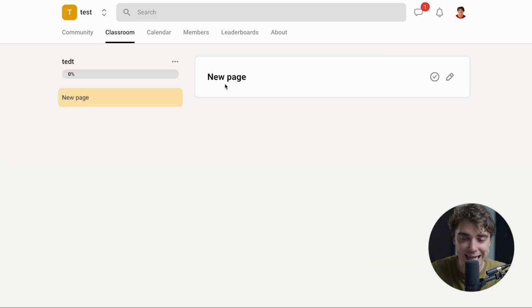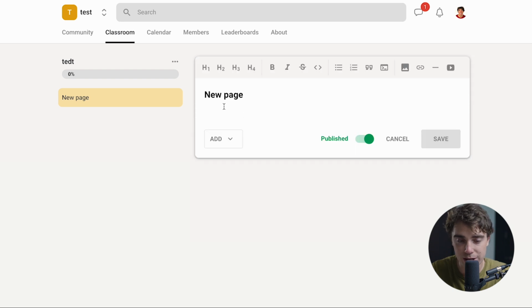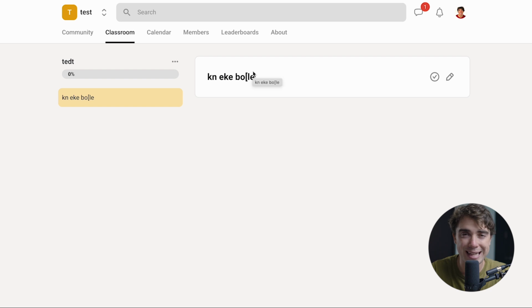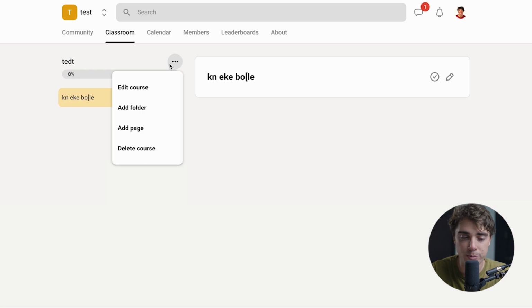Alrighty, now whenever you guys want to modify whatever is written in there, it's pretty straightforward. All you got to do is go to it, modify however we'd like, and boom, that's going to be part of your course. But if we want to edit what's going to be in there, like different chapters or lessons, all we got to do is press the three dots here and add a folder or add a page.